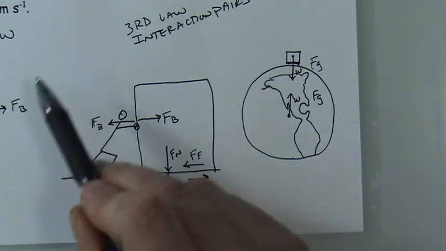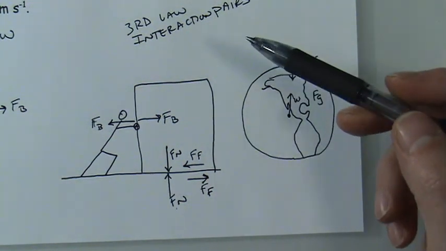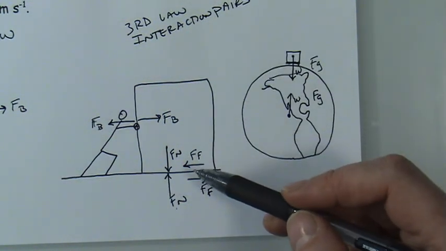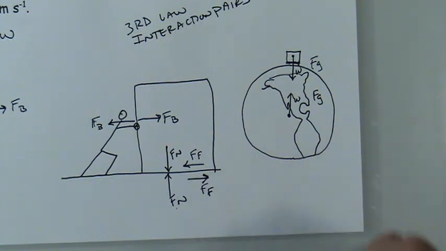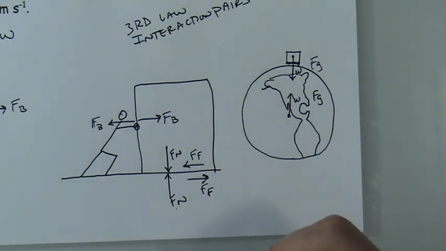So these are all conceptual ways of using the third law to talk about propulsion or to talk about these interaction pairs that are places where you can identify, here's the third law at work. These are all conceptual ways that you can demonstrate your understanding of the third law. In the next video, we'll look at some of the calculation problems that you can make with the third law.